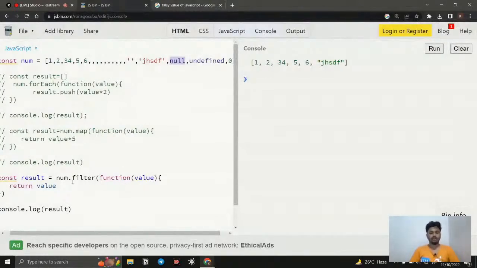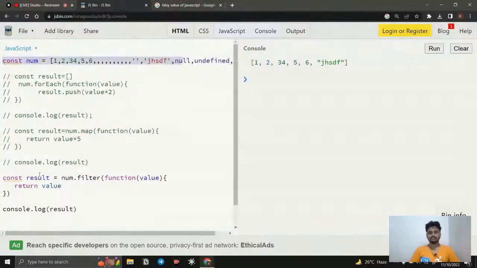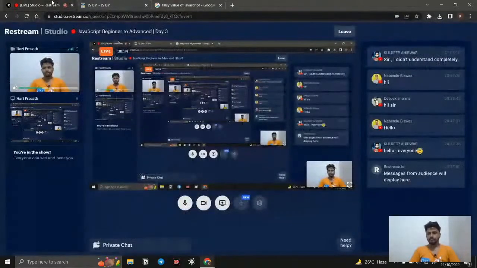So what is going to happen if I say value? It goes for 1, a truthy value. 2 truthy, 34 truthy, 5, 6 truthy, and you can see these are all false, and again this is a value, and that is going to be true, false, false, false. If it is false, the filter is not going to allow them. If it is true, it is going to allow them. So this is exactly what happens.